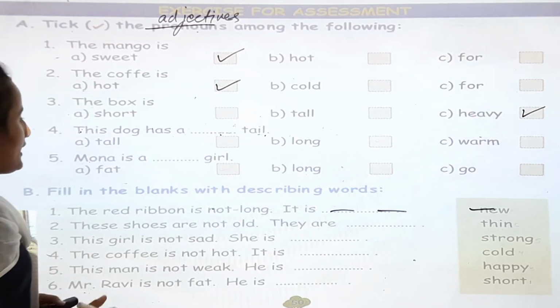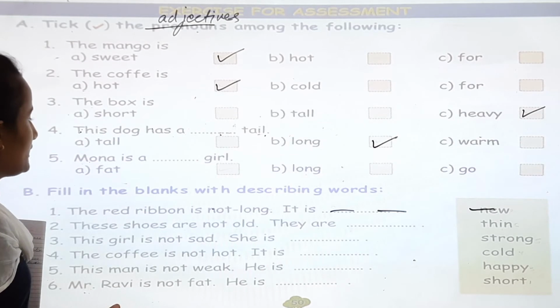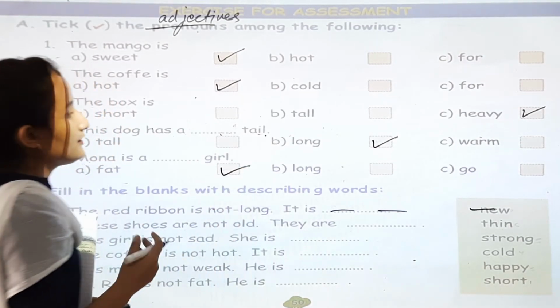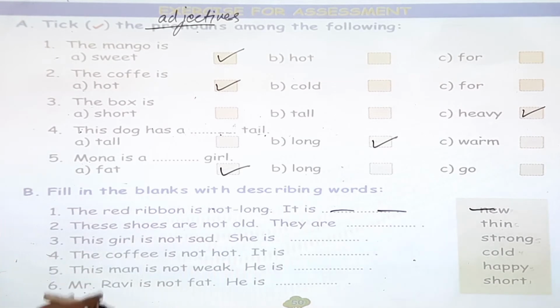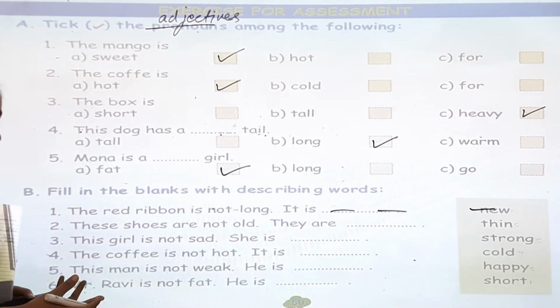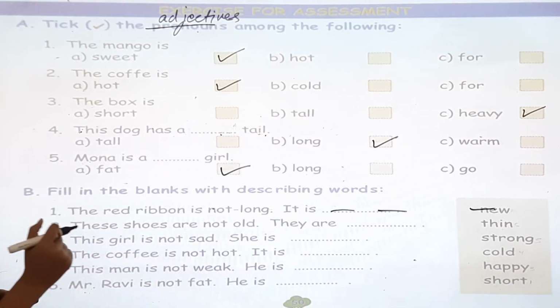This dog has a long tail. Mona is a fat girl. So it describes the girl. वो लड़की की विशेषता बता रहा है. मोना कैसी है? मोना मोटी है. Right? So Mona is a fat girl.